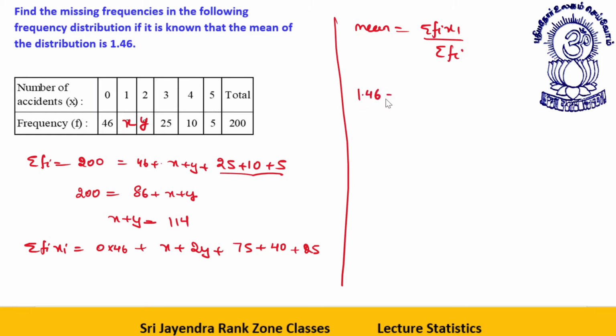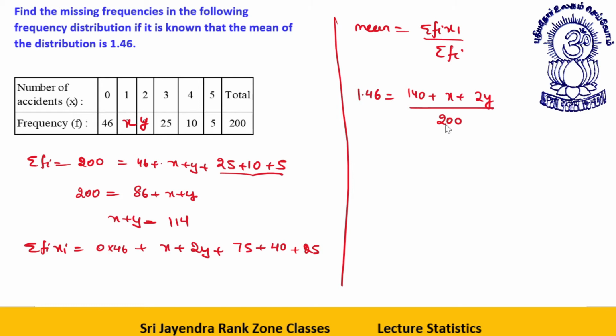The mean is given to you as 1.46, and this is 0, 75, 25, 100, 100 plus 40 is 140, 140 plus x plus 2y, divided by summation fi, which is 200.